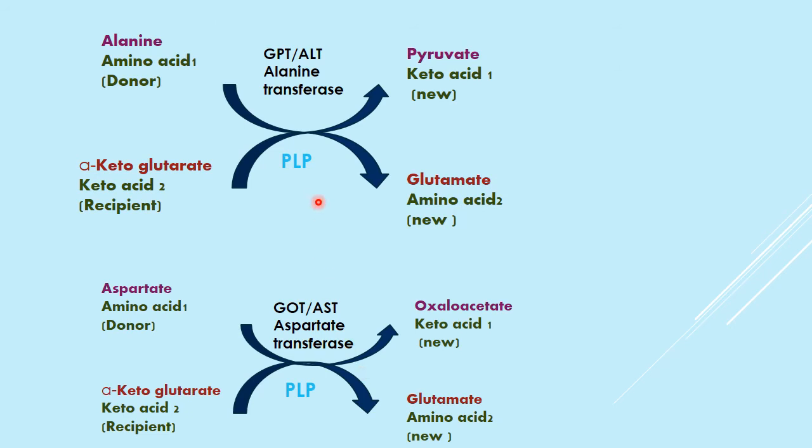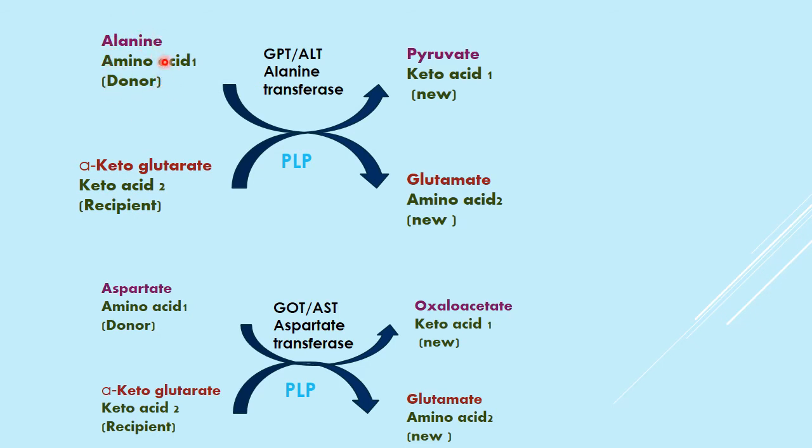Then the two very important transaminases, which are very important enzymes to diagnose liver disease and also myocardial infarction, are GPT, which is also known as ALT or alanine transaminase. GPT is glutamate pyruvate transaminase. Then the other is GOT, which is known as AST, that is aspartate transaminase, or it is also known as glutamate oxaloacetate transaminase.